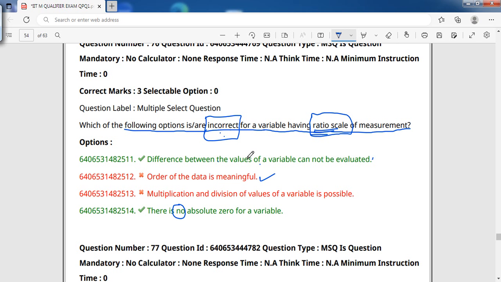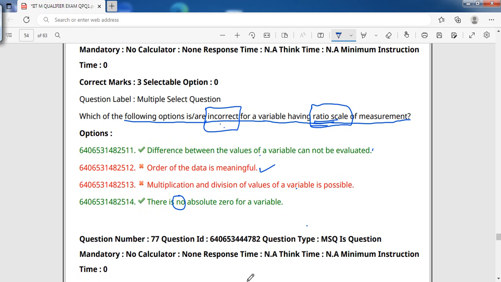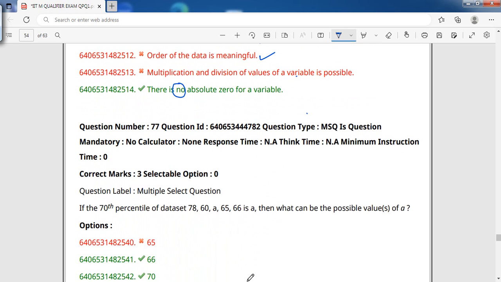Now let's come to the next question. So in this way we have seen the first question. Now let's see the next question.